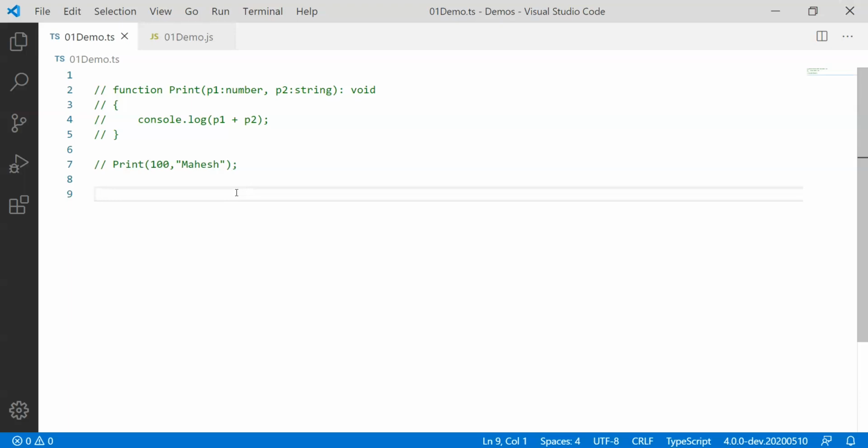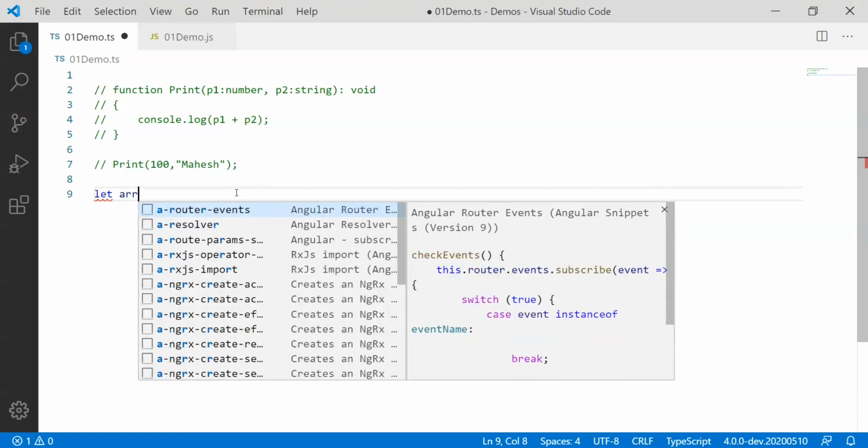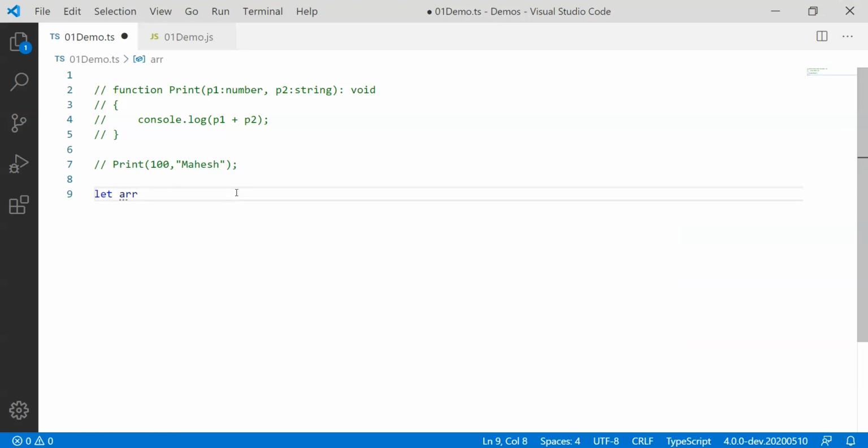For that purpose I will use TypeScript. I'll use let and some array. You can very well specify here that it's going to be of string array type also. In case you just wish to assign the value, you are free to do so as well.